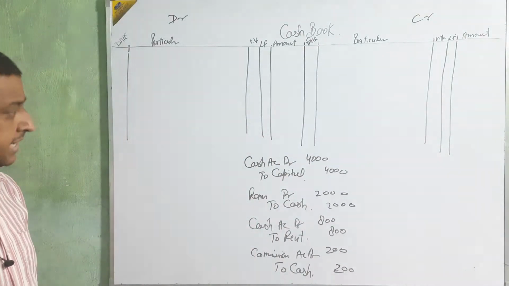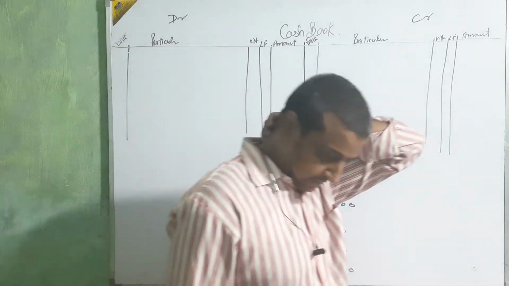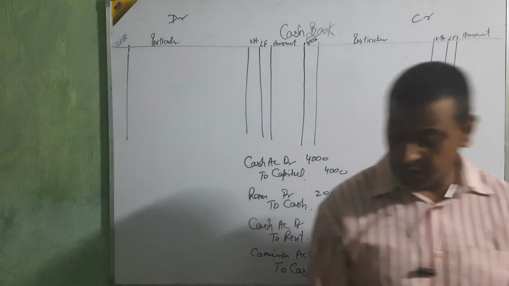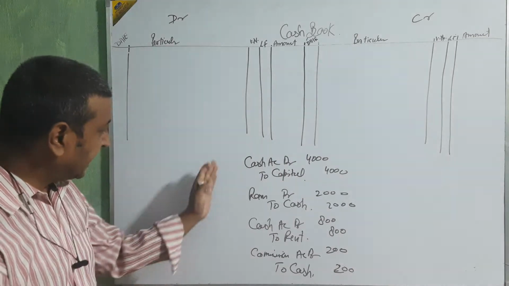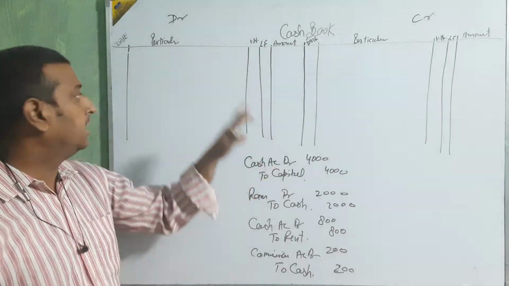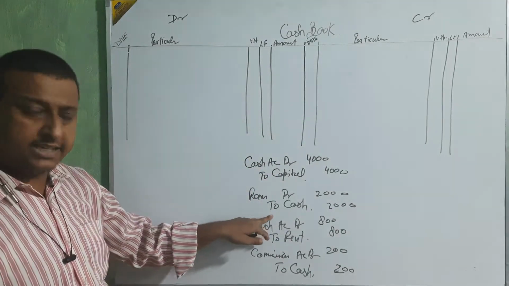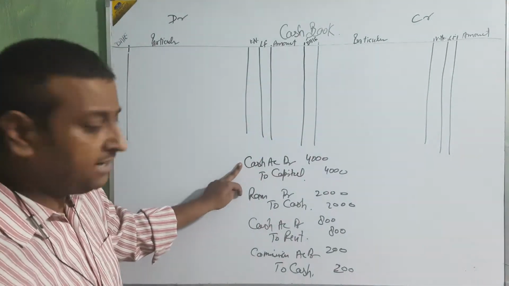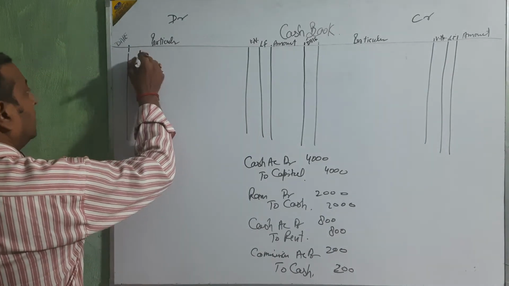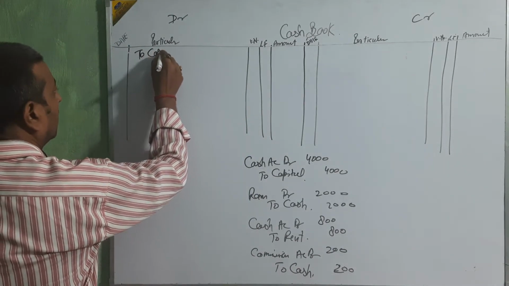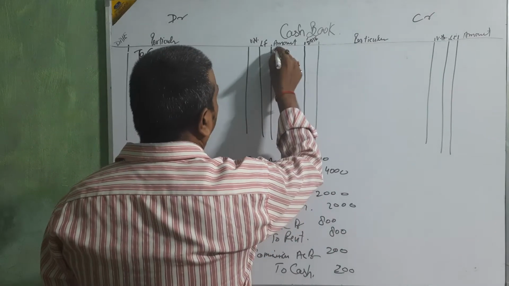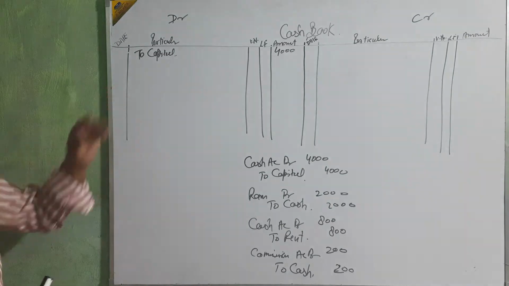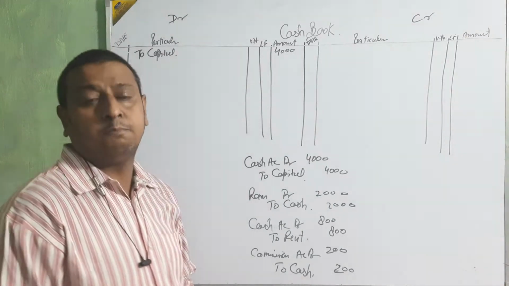Okay, same way, this is the cash book. For that we are going to utilize our main rule. In this entry cash is debited, it means its opposite will be debited. If cash is credited, then its opposite will be credited. Just see, cash is debited, then the opposite is capital, so to capital, amount 4,000. Okay beta, in this way we are going to present.